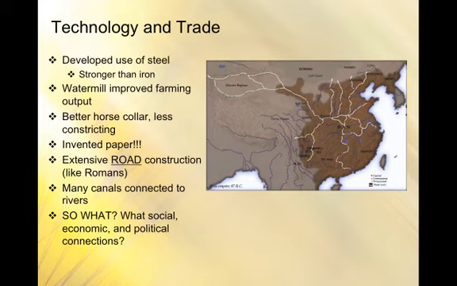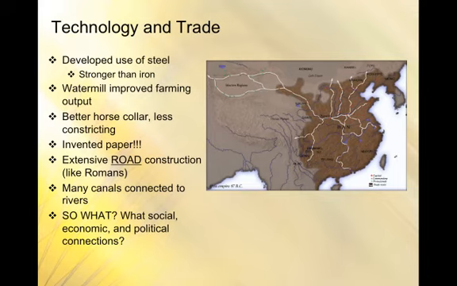So when you're talking about steel, that's going to give them an advantage over neighboring peoples in warfare. It's going to help them conquer better and therefore control and administer this large empire. The water mill is going to improve farming output, which is going to make farmers wealthier. It's going to increase the population because food supply is going to increase. So it has demographic and environmental effects. Same thing with the horse collar.